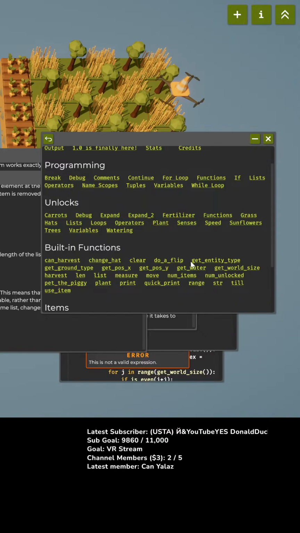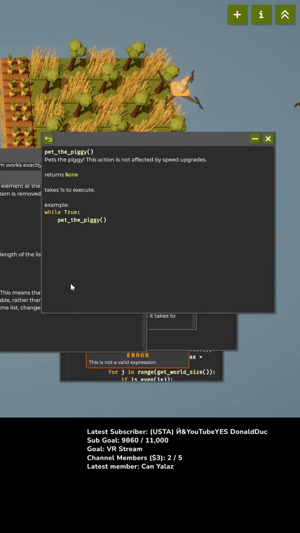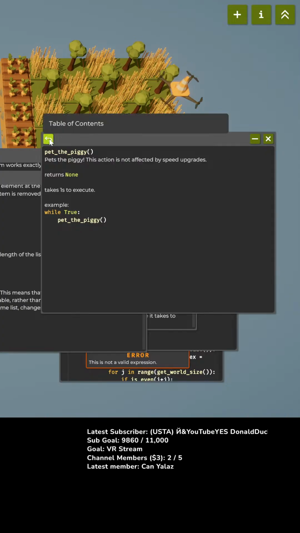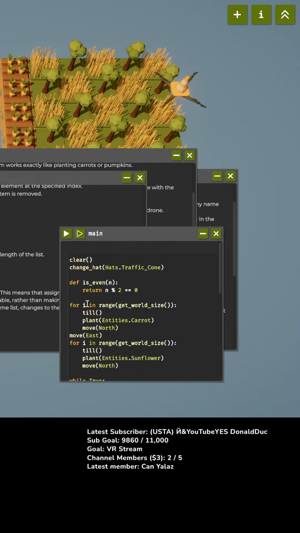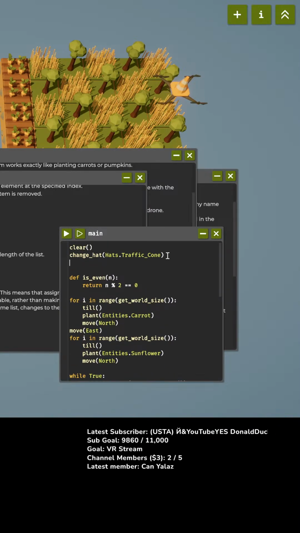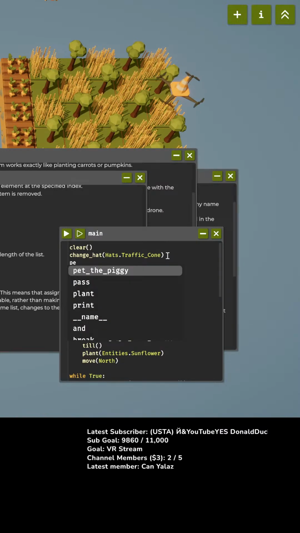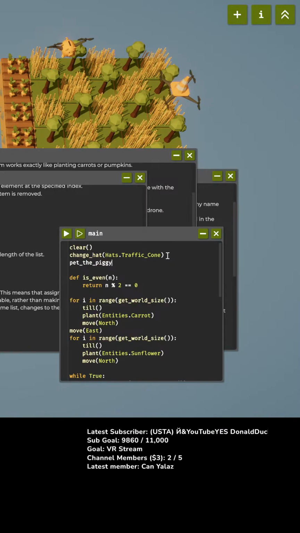Built-in functions. Clear, do a flip, get entity type, get ground type, length, list, measure, use item. Wait, you can pet the piggy? Aww. I want to pet the piggy. We gotta start out by petting the piggy. Hold on. Easily distracted. We're gonna change our hat and we're gonna pet the piggy. Pet the piggy.